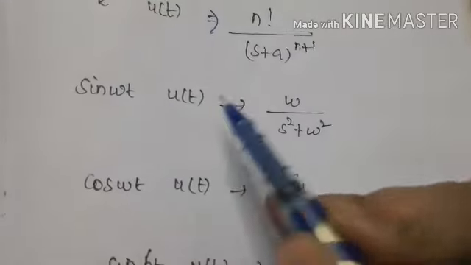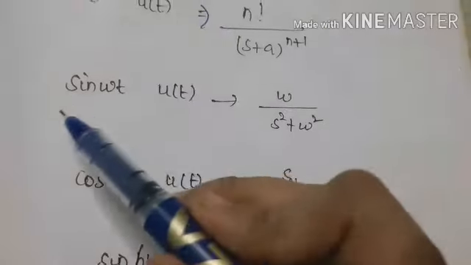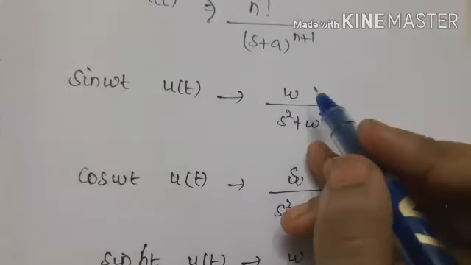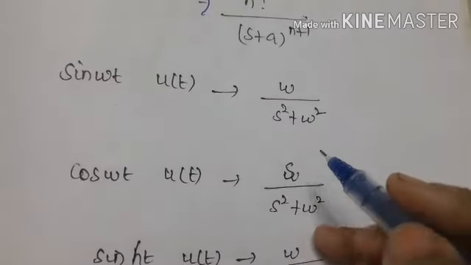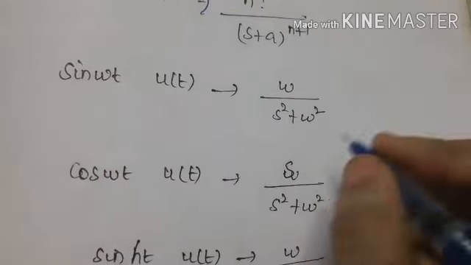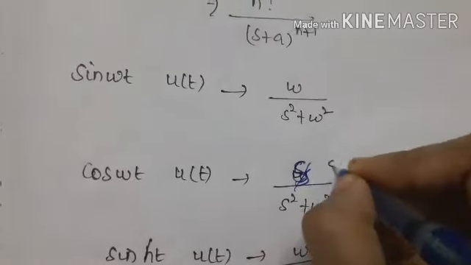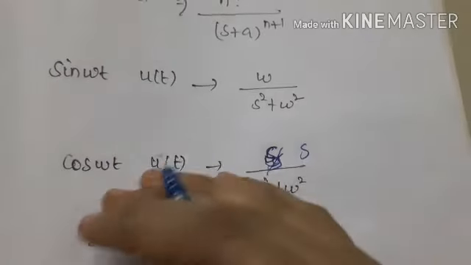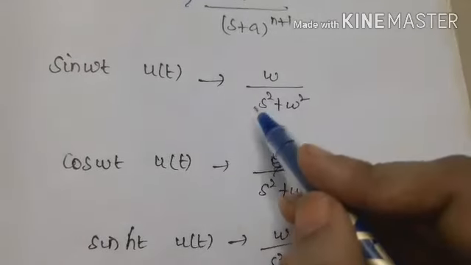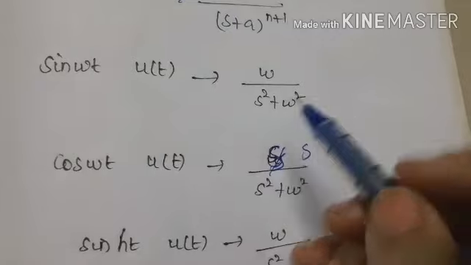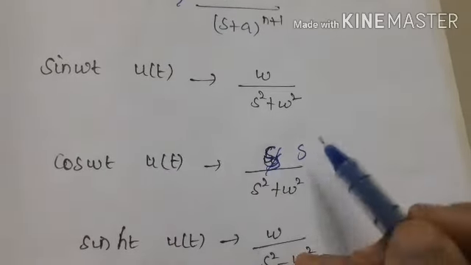sin omega t u of t. Generally, we should remember one point: if we have the sin function, then omega should be in the numerator. If we have the cos function, then s should be in the numerator. So, sin omega t u of t is omega by s square plus omega square, whereas cos omega t u of t is s by s square plus omega square.